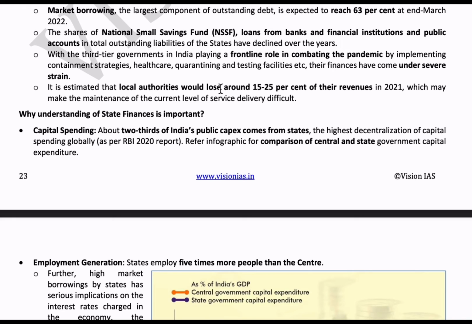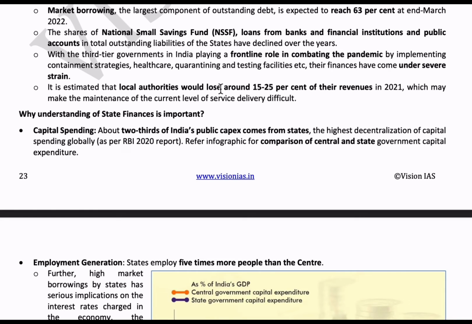So the third tier governments in India, like municipalities, panchayats, etc., have hardly any money because they have used the money in implementing containment strategies, that is hygiene methods, healthcare, quarantining and testing facilities, etc. As they played a frontline role in combating the pandemic, their finances are under severe strain.